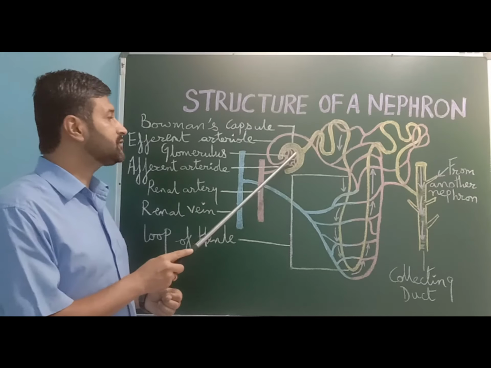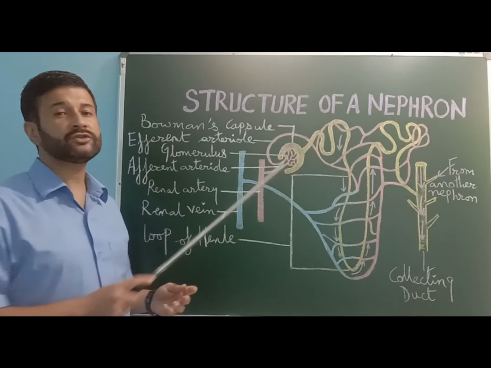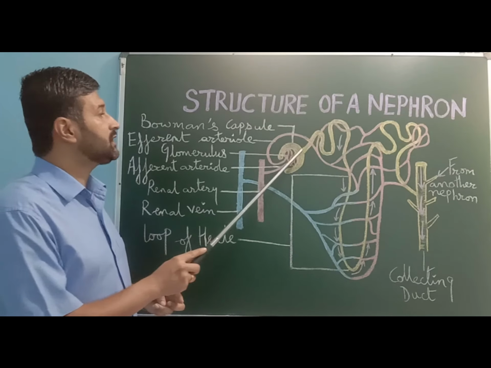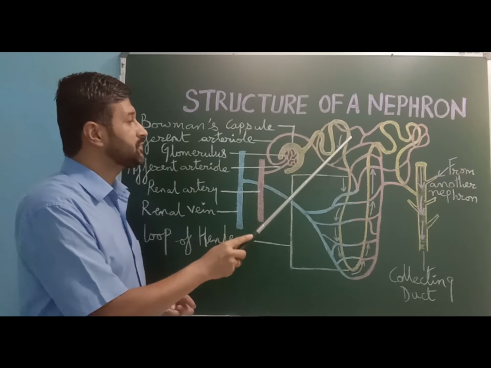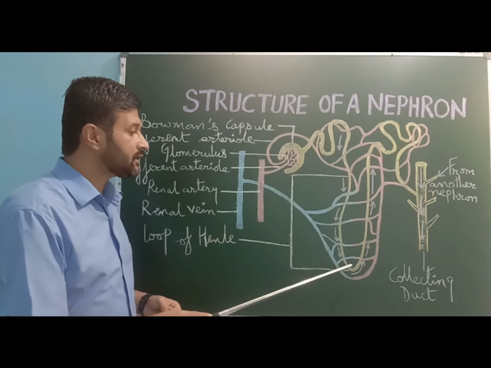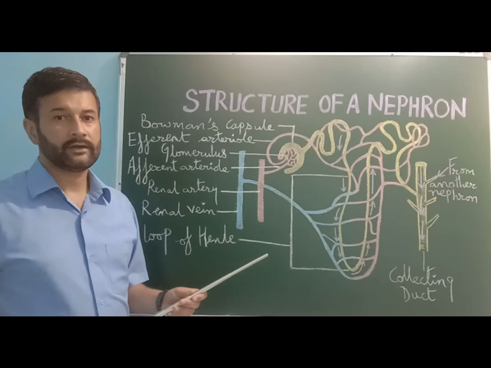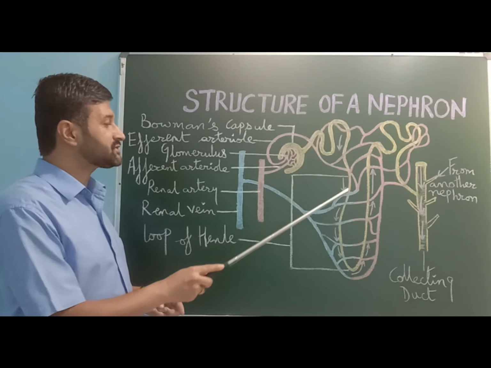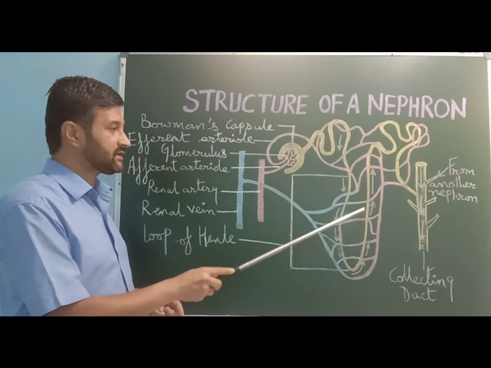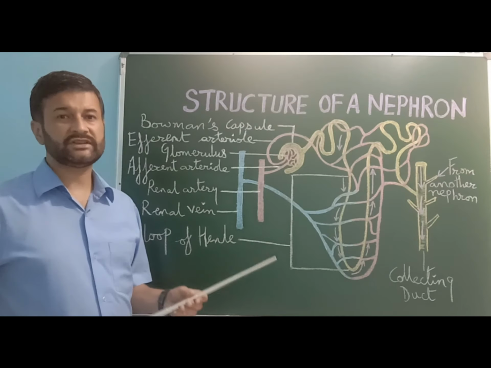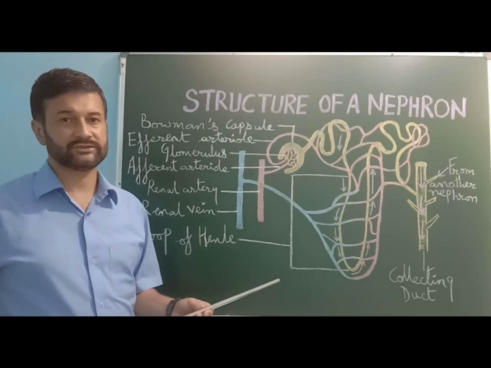After the ultrafiltration of the blood in the glomerulus, the filtrate passes through the renal tubule, where the selective reabsorption of useful materials takes place. Here, nearly 99% of the useful substances are reabsorbed. This is known as reabsorption.